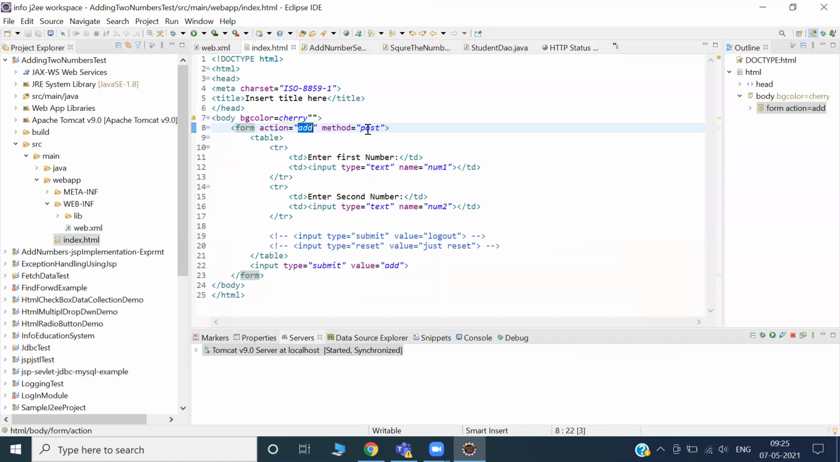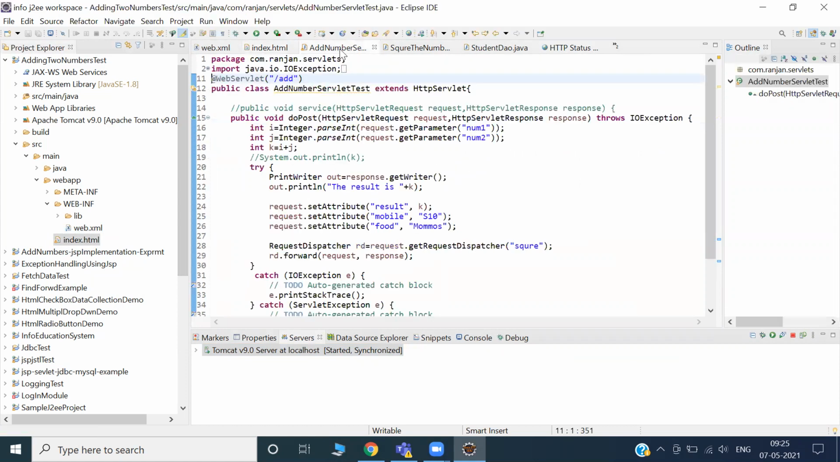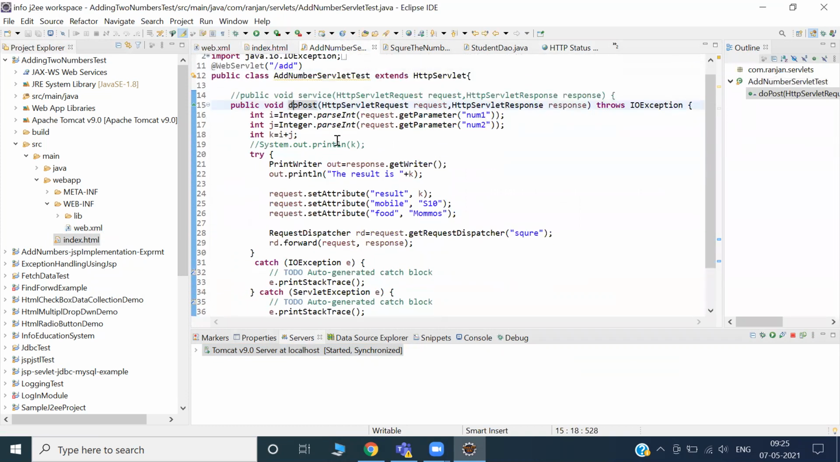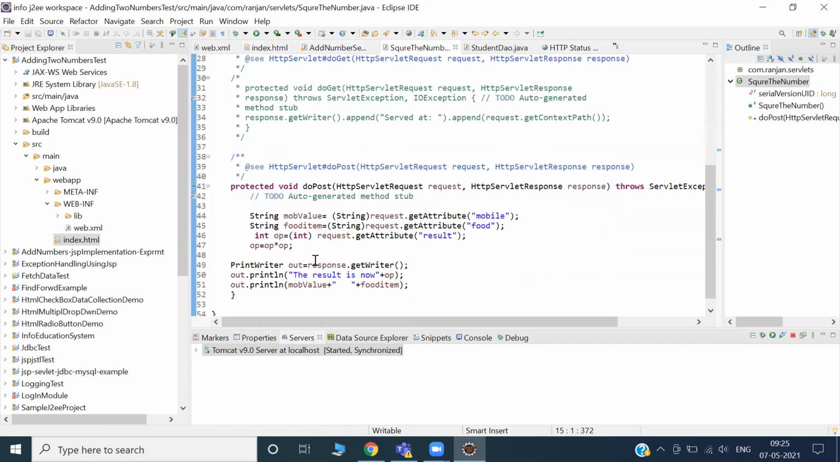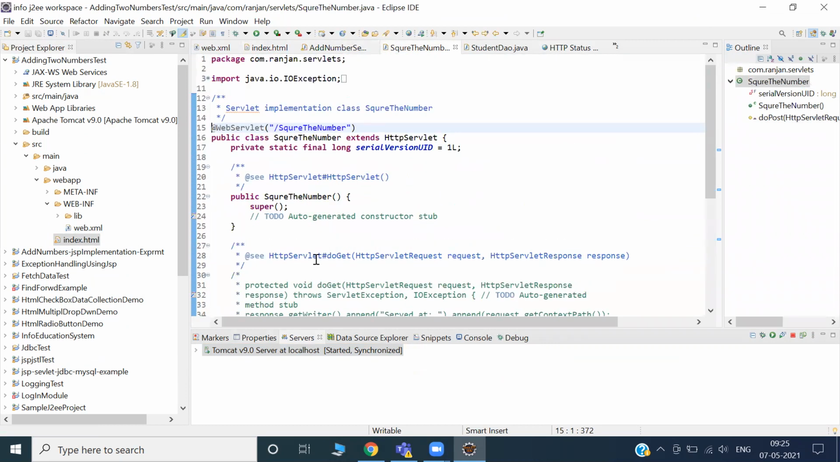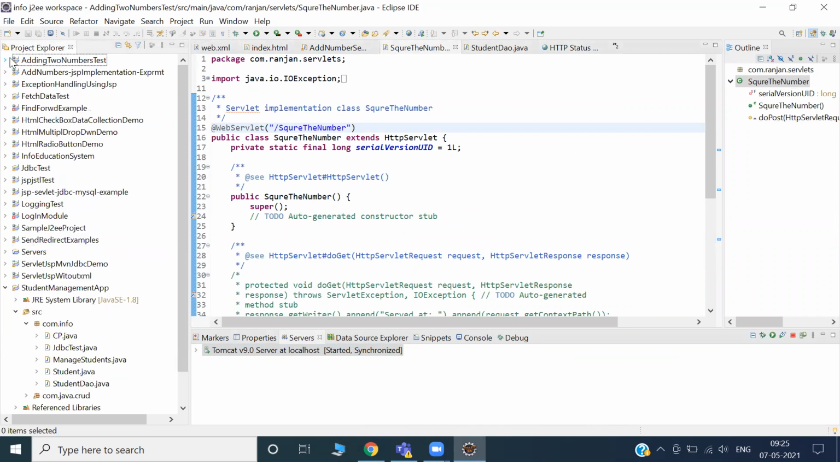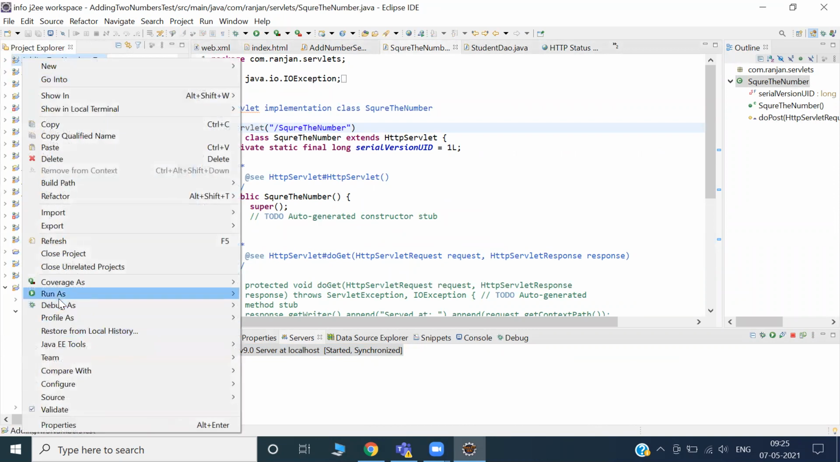Number one, add, post method, right? Post method, all good. I'm doing it in post method. Yes, in Square, it's doing in post method. It should work. What happened? Control save.